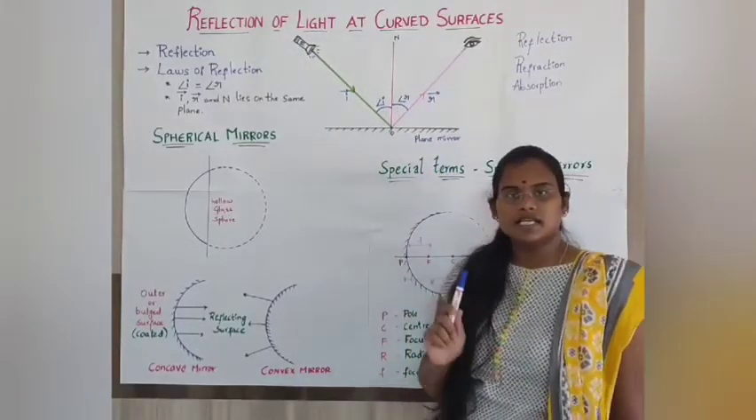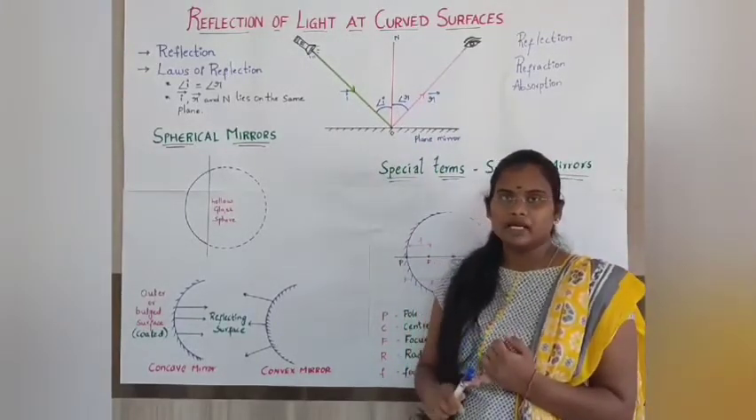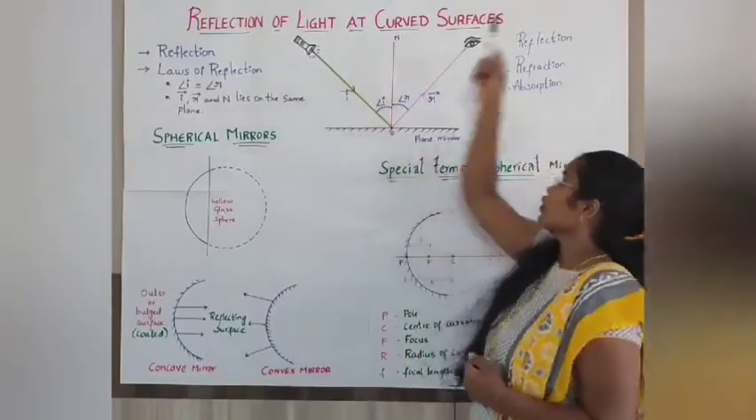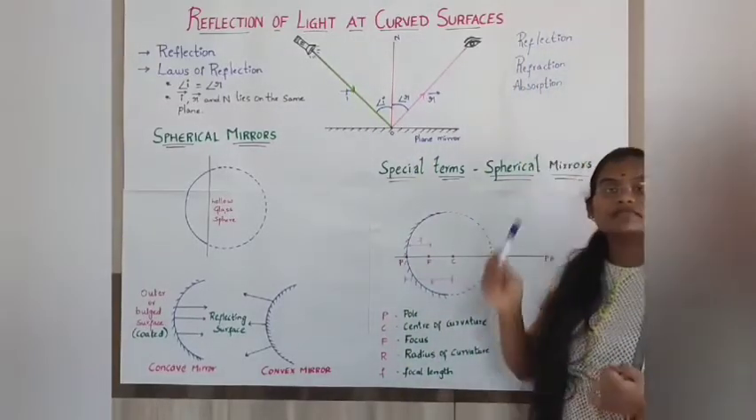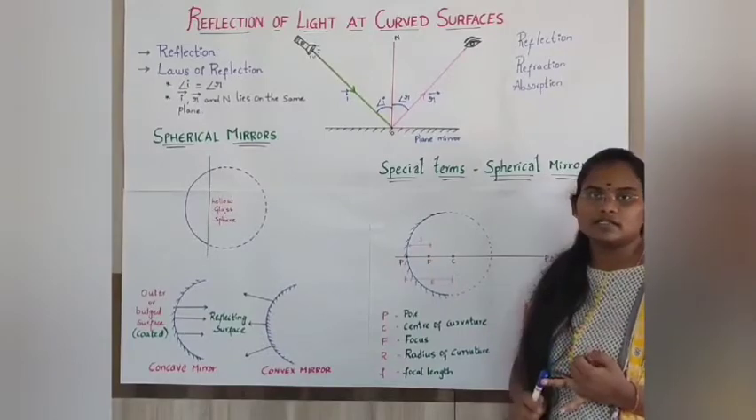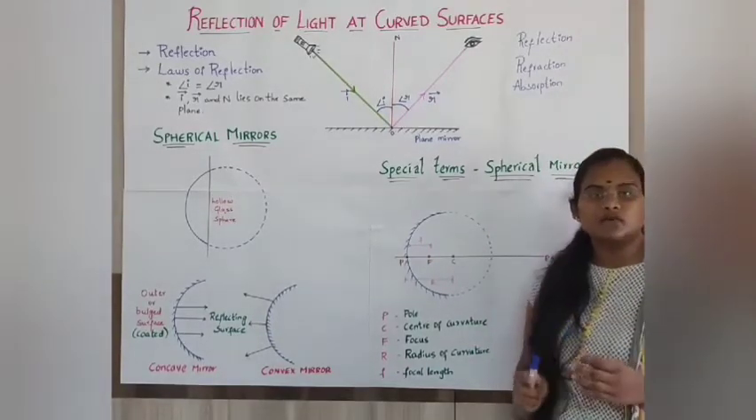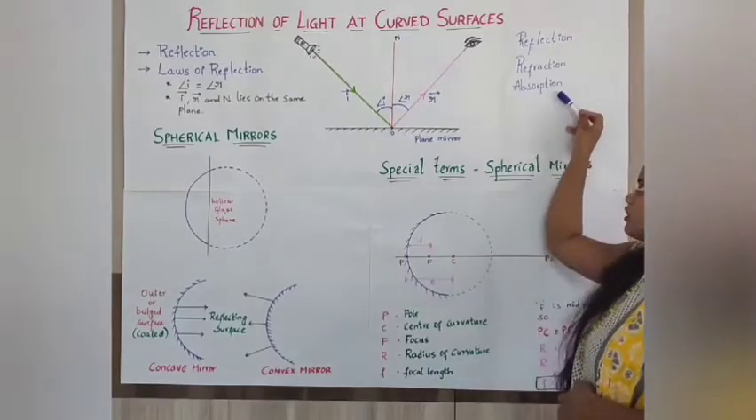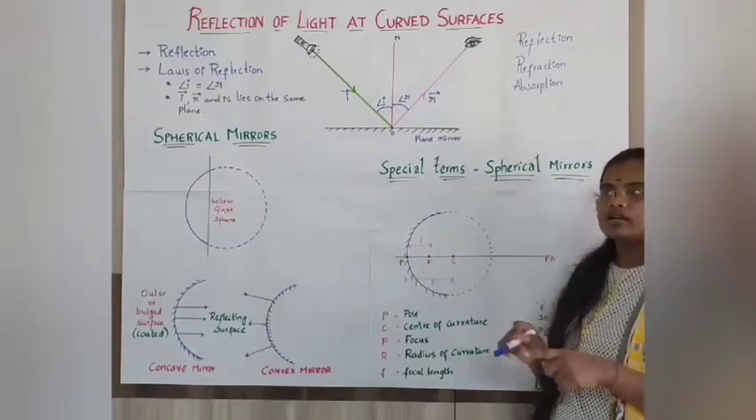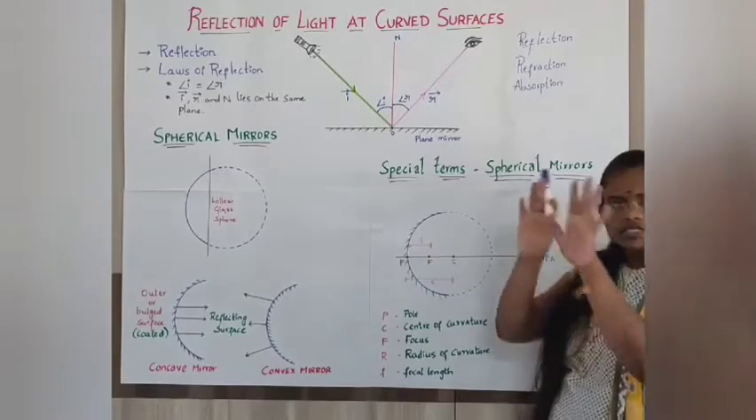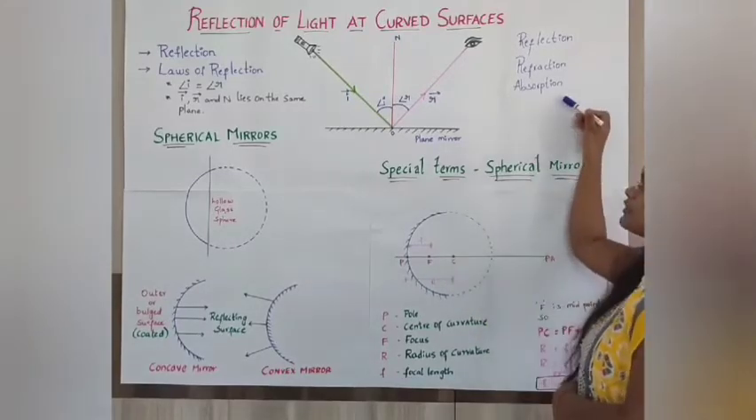If the surface is a reflecting surface like a mirror, then it undergoes a phenomenon called reflection. And if the surface is transparent or translucent, it undergoes a phenomenon called refraction. And if the surface is opaque, it undergoes a phenomenon called absorption. So, you can see a spot of light on the surface of a wall. That is an example of absorption.